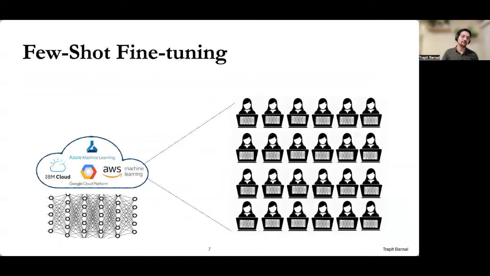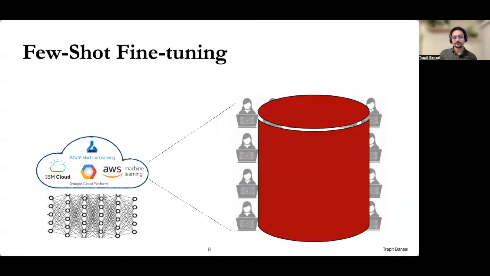However, this scenario is completely impractical, as this makes a copy of the parameters for every task for which the model is fine-tuned. And since the pre-trained models are typically large, this leads to prohibitive storage costs for serving such models. So we are interested in how we can make this fine-tuning process more efficient such that it doesn't make a complete copy of parameters for every task.